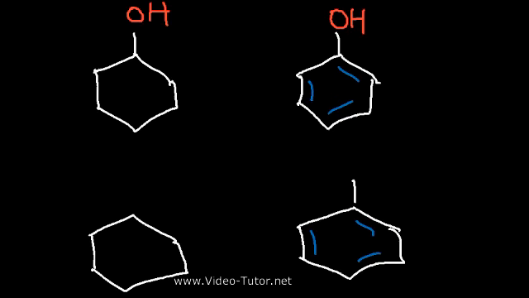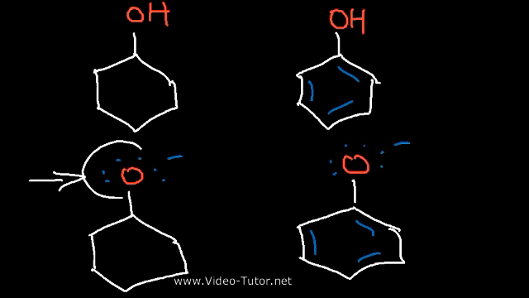So this is called the phenoxide ion. And here's the other one. So notice that the electrons in this oxygen are localized. They can't move around. There's no resonance structure that we can draw for the conjugate base of cyclohexanol. That's why it's less stable. And this oxygen bears the entire negative charge.